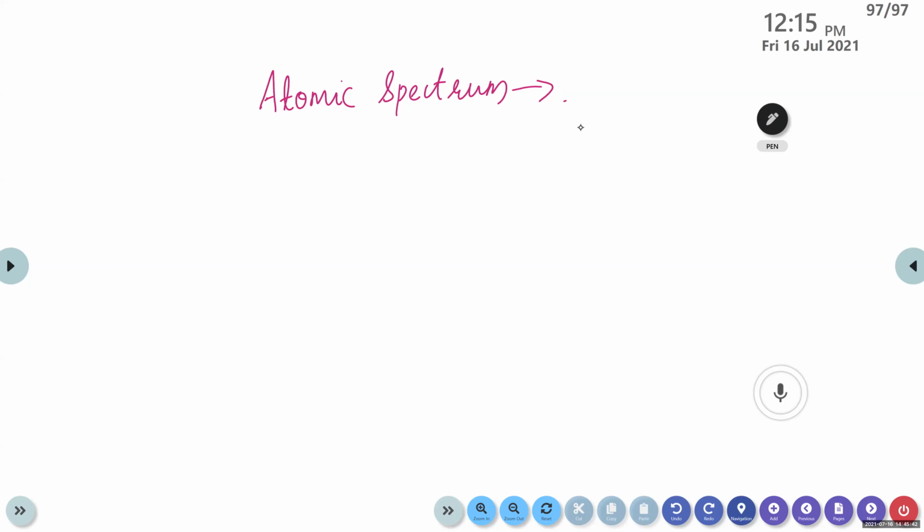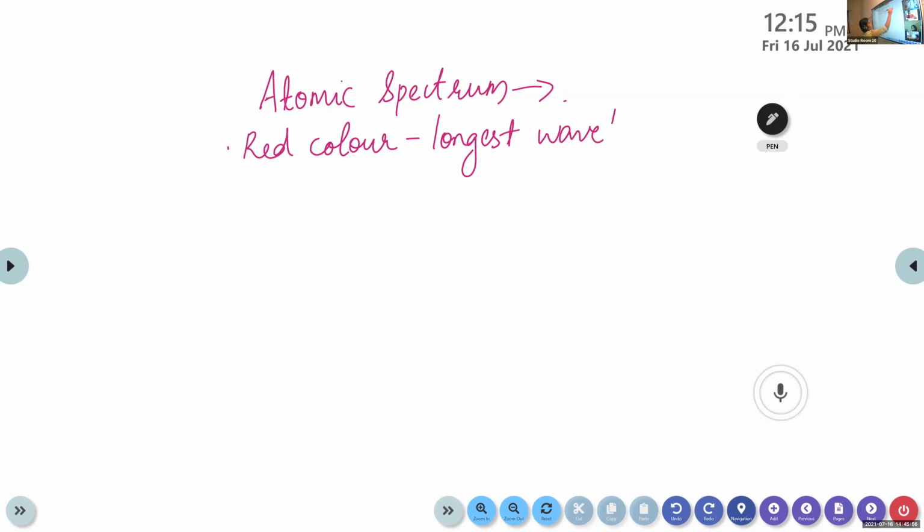So write down red color, longest wavelength. While passing through the prism, it will be deviated least.